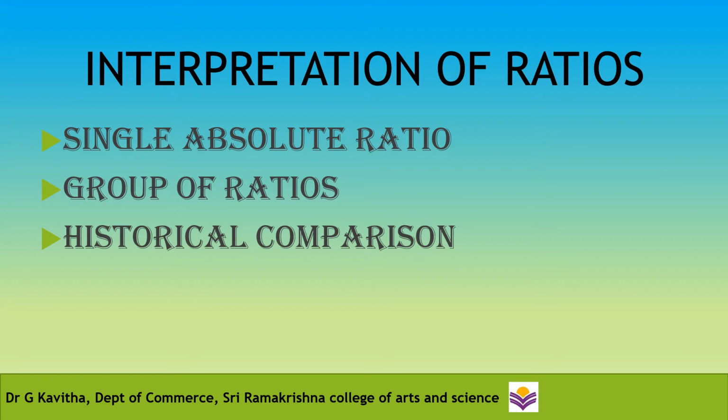Coming to the third one, it is historical comparison. Historical comparison is one of the easiest and most popular ways of evaluating the performance of the firm. It is to compare its present ratio with the past ratios. When financial ratios are compared over a period of time, it gives an indication of the direction of change and reflects whether the firm's performance and financial position has improved.